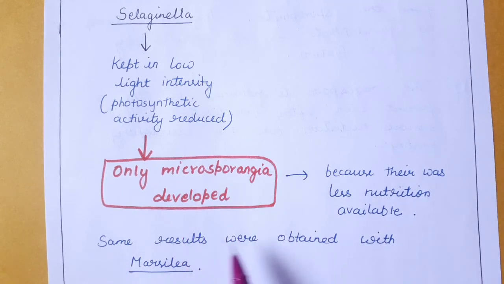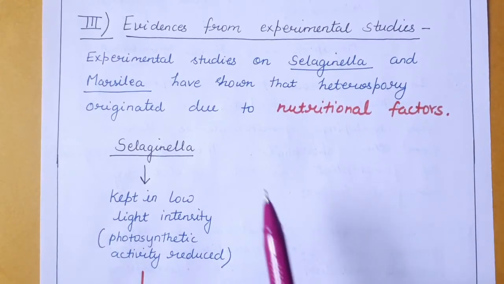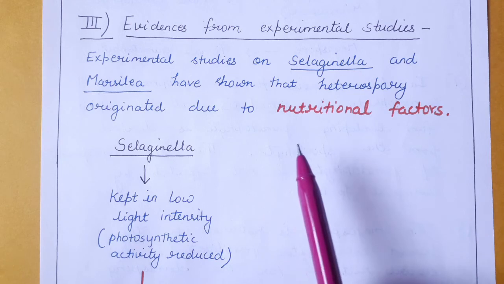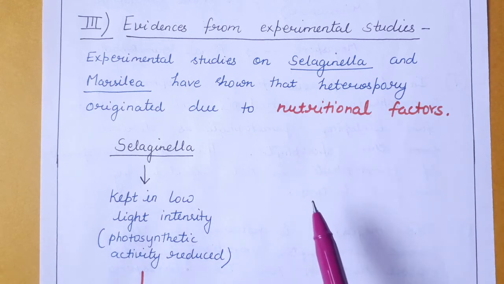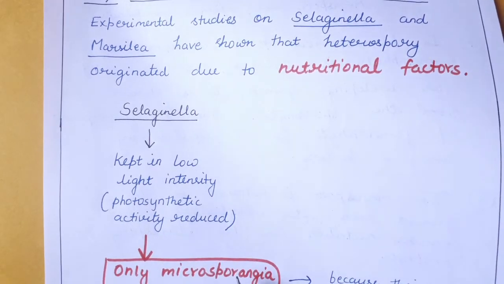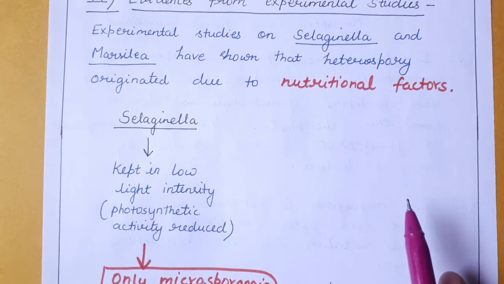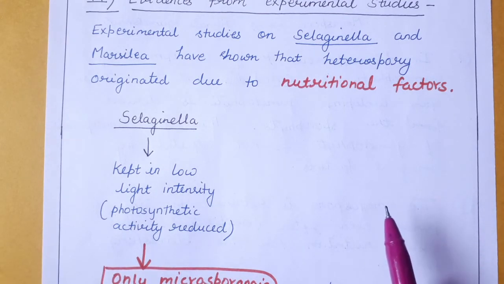The same results were obtained with Marsilea. So the experimental studies on Selaginella and Marsilea concluded that whenever there is less nutrition available, then there is formation of microsporangia that will form microspores. However, whenever there is more nutrition available and there is abortion of the cells of the sporocytes, then in such a situation the megaspore may develop. This is the origin of heterospory in different species of plants according to different studies.